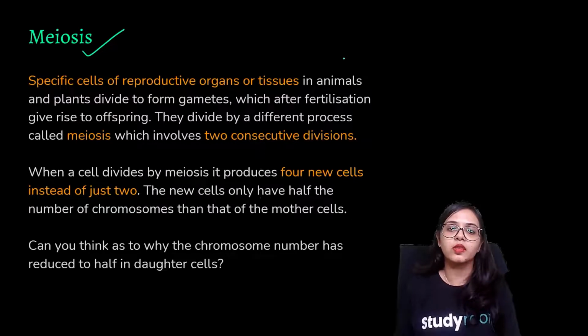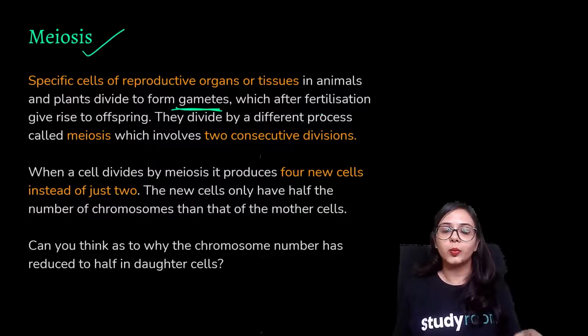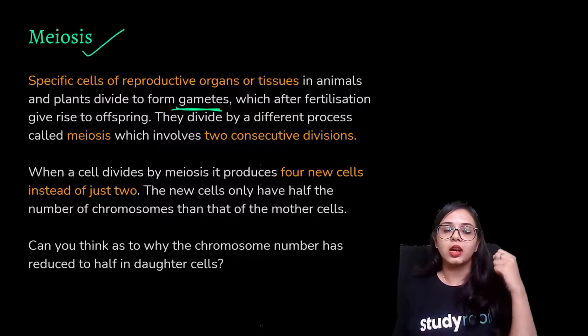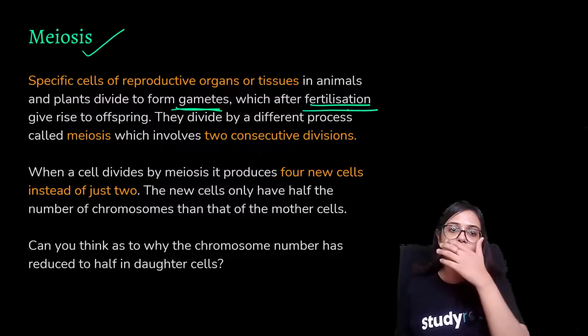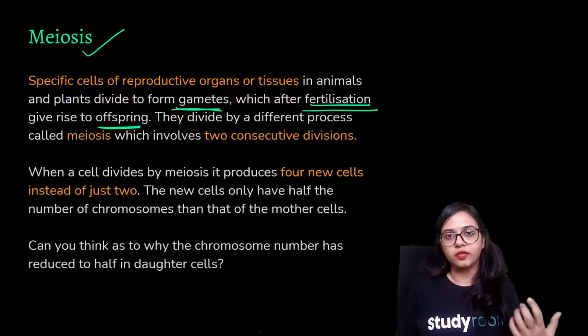So in meiosis, there are some specific cells only, which are the mother cells, and those specific cells are found in the reproductive organs or reproductive tissues, be it in animals or in plants. And those reproductive cells have this special name of gametes, okay? And gametes of two individuals combine together, and that combination process is known as fertilization, and then there is the rise of an offspring.